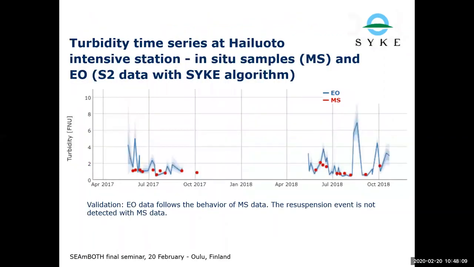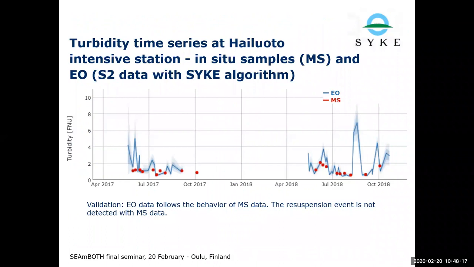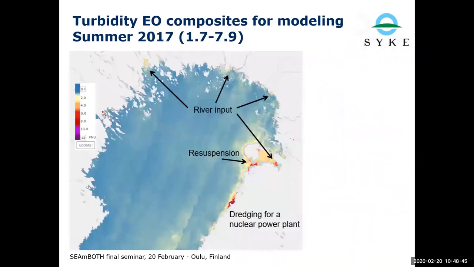Here you can also extract time series from a station. So this is from Sentinel-2 data with 10-meter resolution. And you can see here that the satellite data gives you much more detailed information about the seasonal changes. So the in situ measurements miss some of the key events here because they are just not frequent enough.